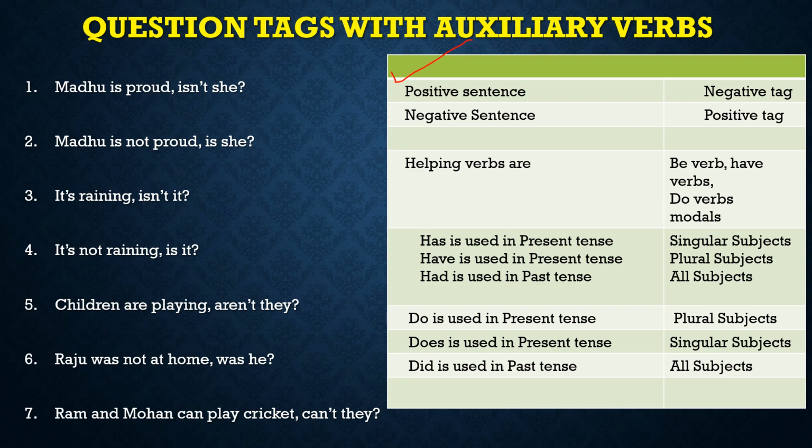For your better understanding I have written a small chart, because children generally have confusion in the use of has, have and had, do, does and did. Has is used in present tense with a singular subject. Have is used in present tense with plural subjects. Had is used in past tense with all subjects. In the same way, do is used in present tense with a plural subject. Does is used in present tense with a singular subject. And did is used in past tense with all subjects. Okay, this is just an overview.